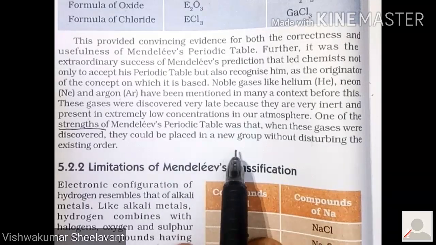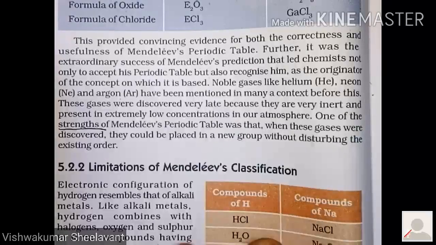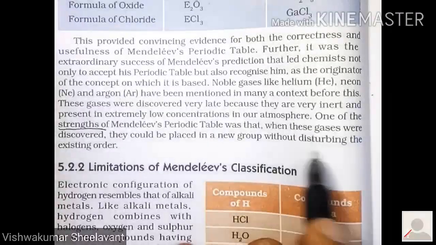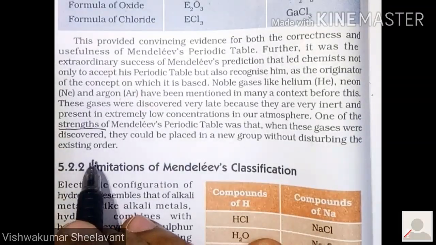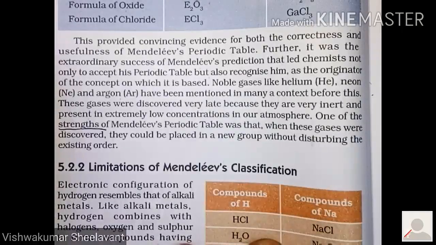New group means the ninth group. I have shown it previously. Without disturbing the existing order. So when you form a new group and place some elements in that, definitely other elements will not at all be disturbed. They will be there.